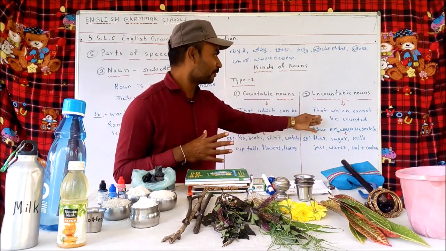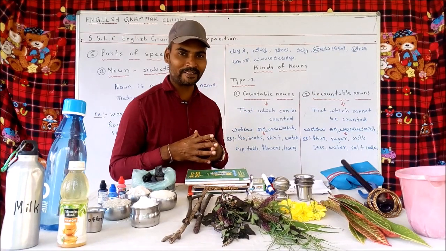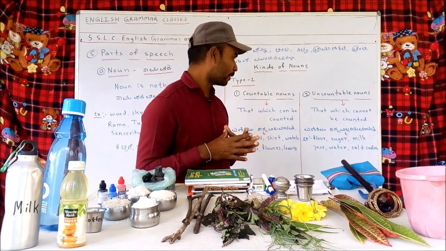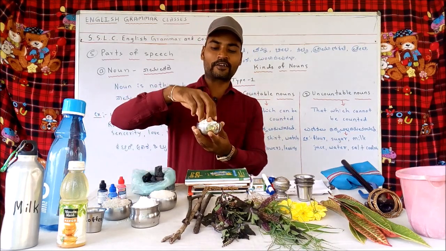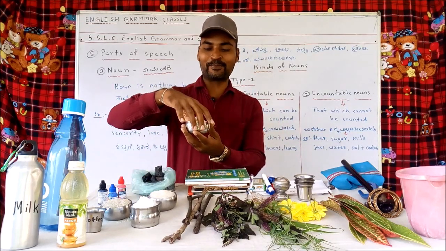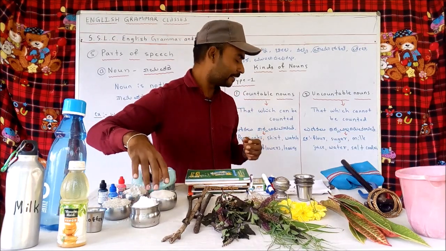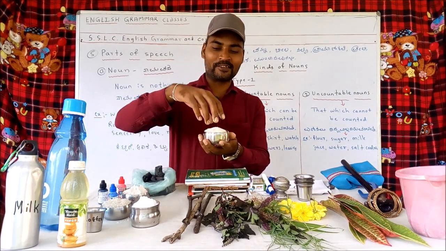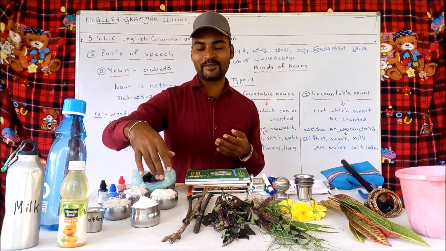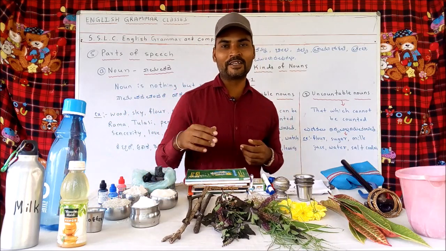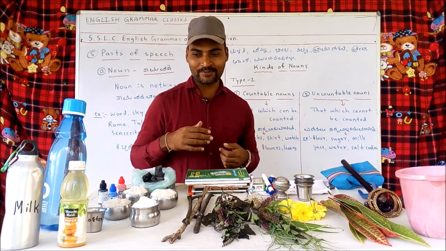Then there are some nouns which are uncountable, that we cannot count. For example, flour. This is the wheat flour. Can you count it? It is impractical. And then we have sugar here. Can you count it? Counting sugar is not practical. We cannot use that counting of sugar in our day-to-day life.